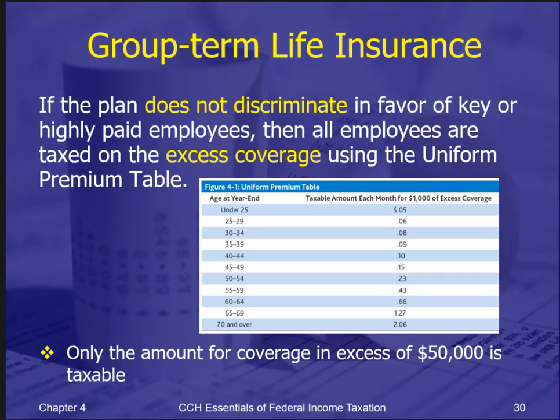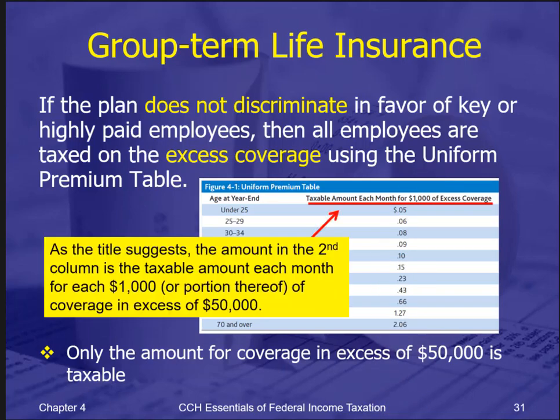So this is how you calculate it. You use these tables. You do not worry really about how much is actually paid for the insurance. You just figure out how much they're over $50,000. Notice this is per month per $1,000 of coverage. So you have to remember that that's how you use this table.